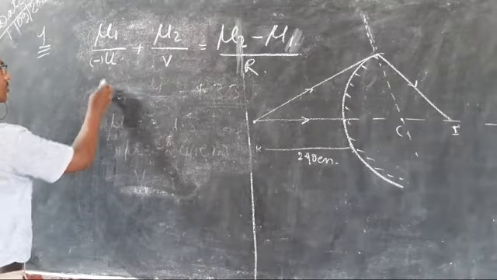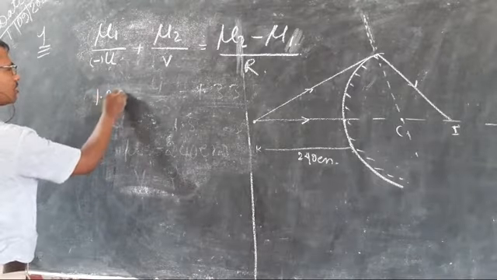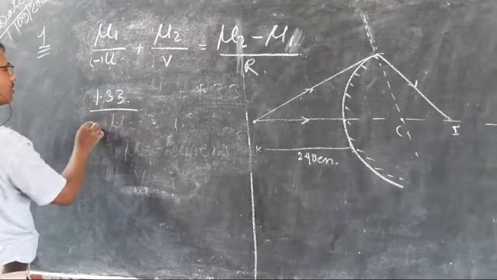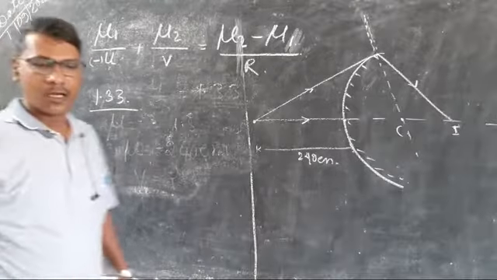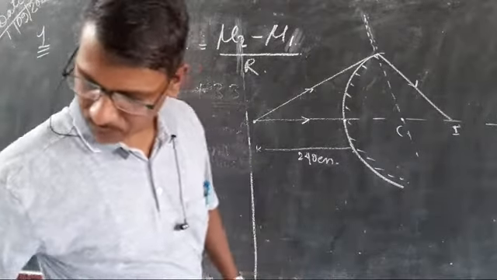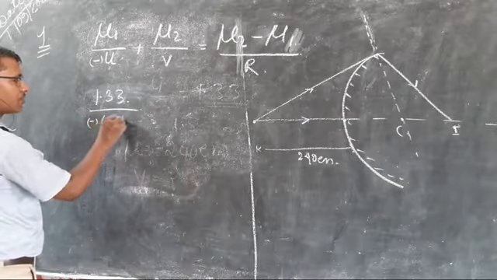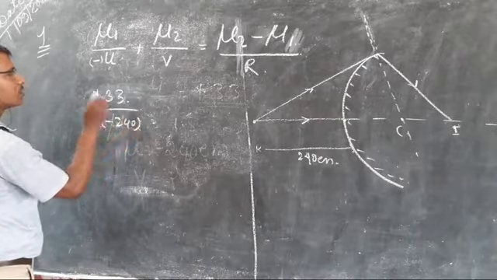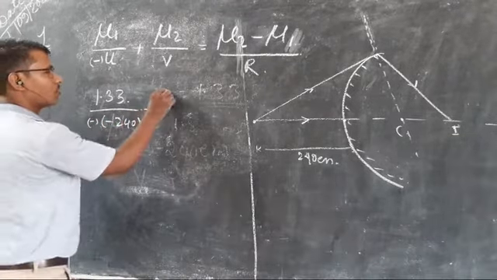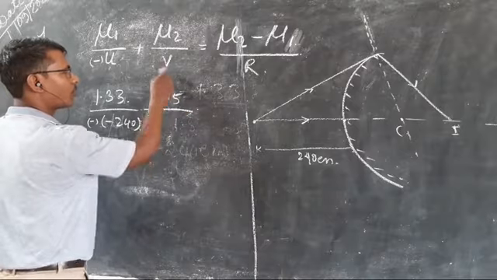So this is your mu1, 1.33, and u is negative in the formula, so its value is minus 240, plus 1.5 upon v.